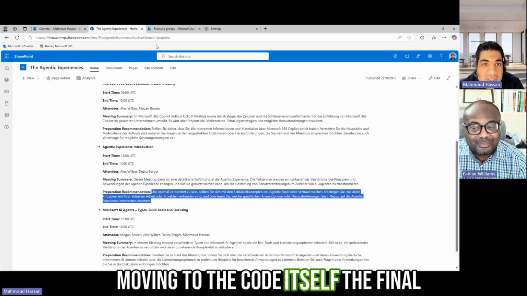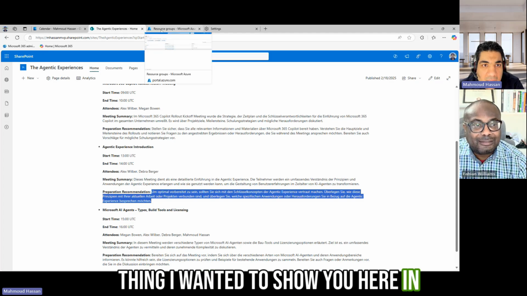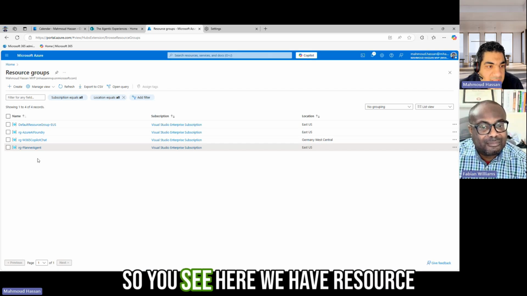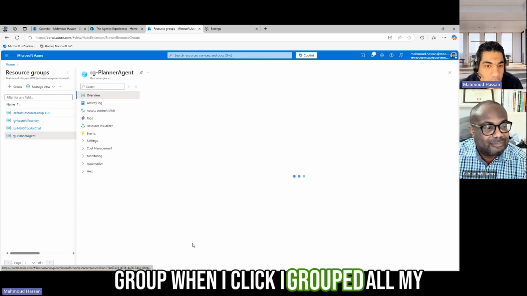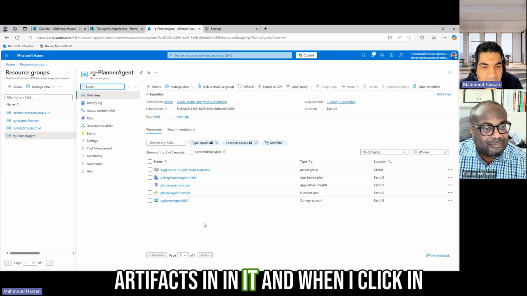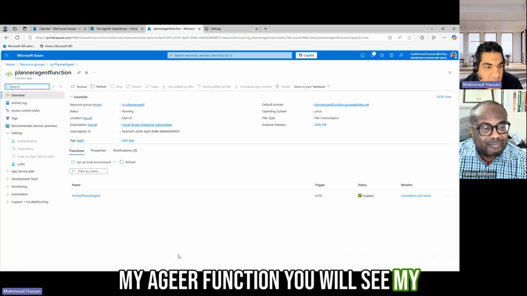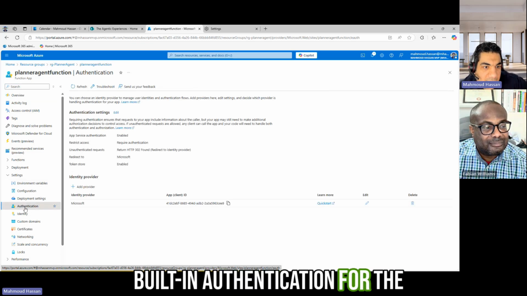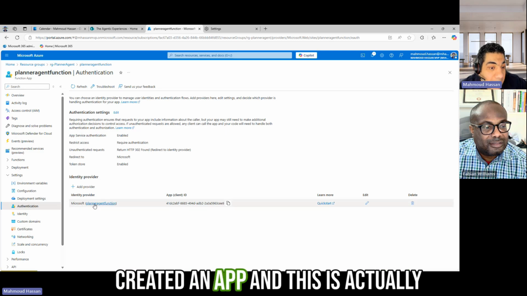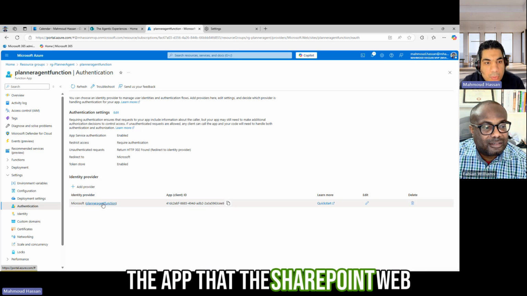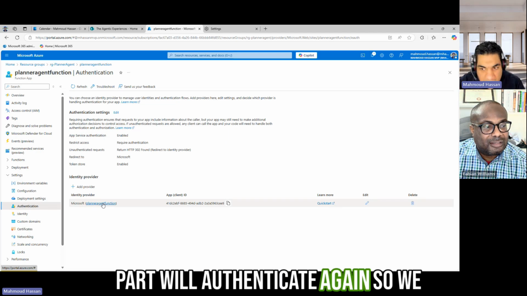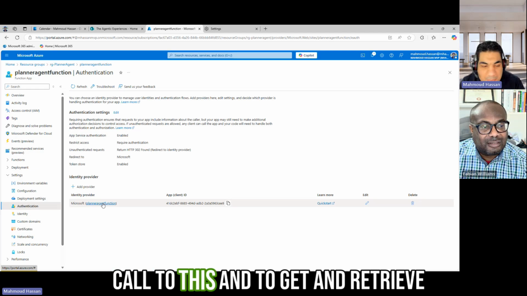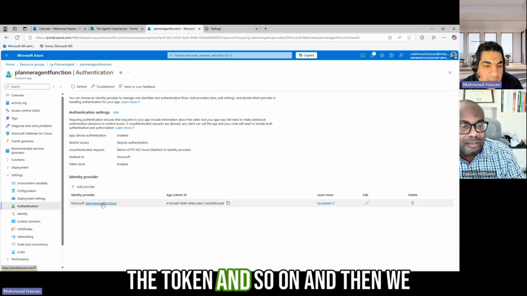But before moving to the code itself, the final thing I wanted to show you here in the browser is how the setup is done in the cloud in Azure. So you see here we have the resource group. When I click, I grouped all my Azure function and the related artifacts in it. And when I click on my Azure function, you will see my function living here. And then when I click on authentication, this is the built-in authentication for the Azure function, you will see that I created an app. And this is the app that the SharePoint web part will authenticate against. So we will show also how SharePoint is using its own APIs to call this and authenticate and retrieve the token and so on.